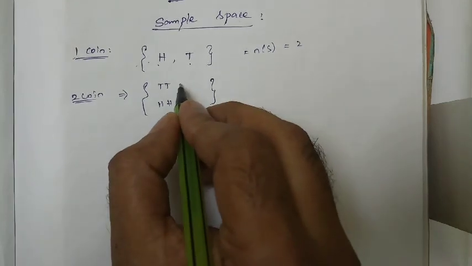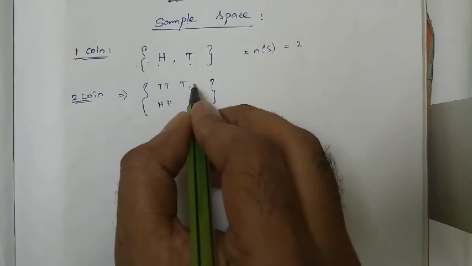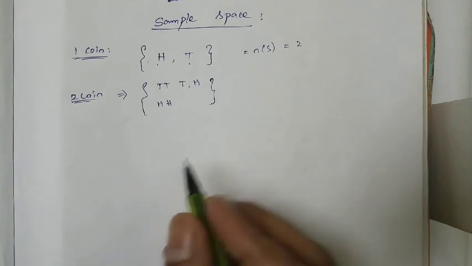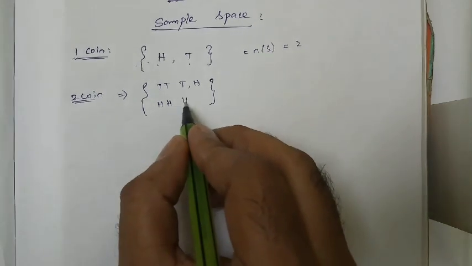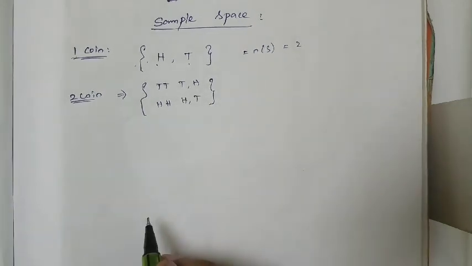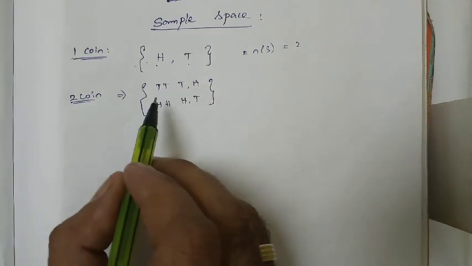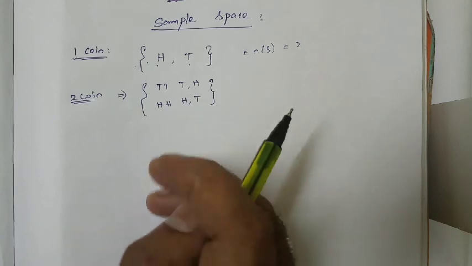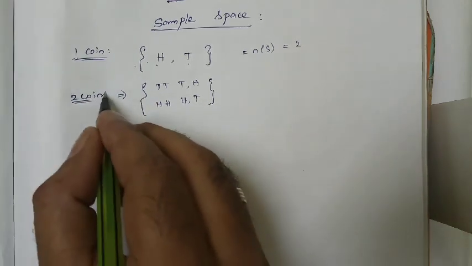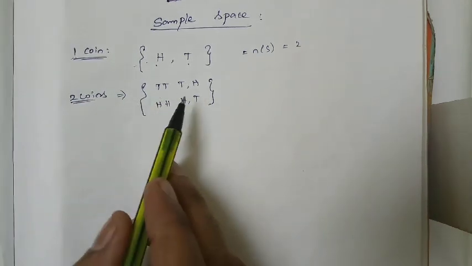Otherwise, the first coin will be a tail and the second coin will be a head. Otherwise, the first coin will be a head and the second coin will be a tail, right? These 4 only will get a chance, these are the possible outcomes, right? When we are tossing 2 coins, what are the possible outcomes?